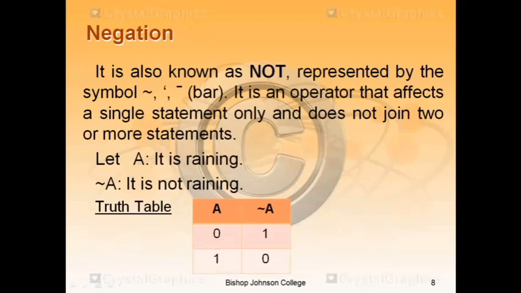It is also known as not, represented by the symbol dash or bar. It is an operator that affects a single statement and does not apply on two or more statements. For example, A is it is raining, so A naught will be it is not raining. It turns 0 into 1 and 1 into 0.